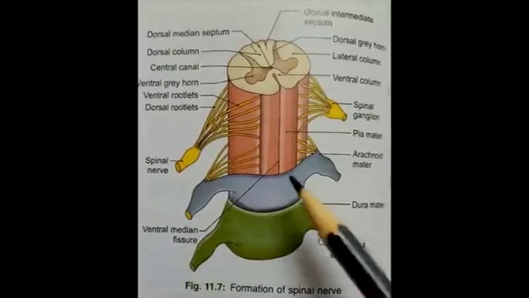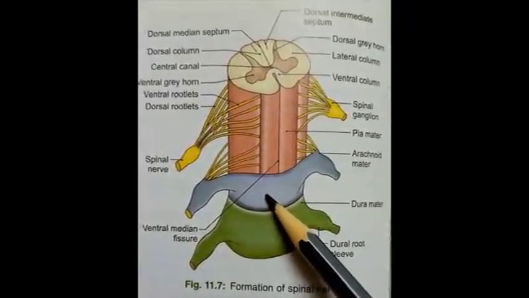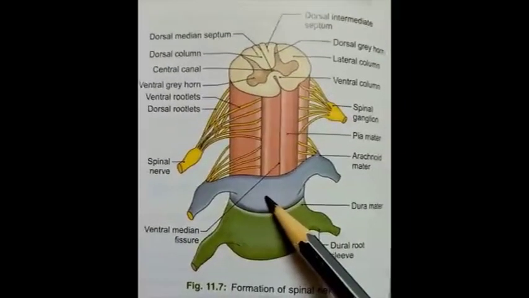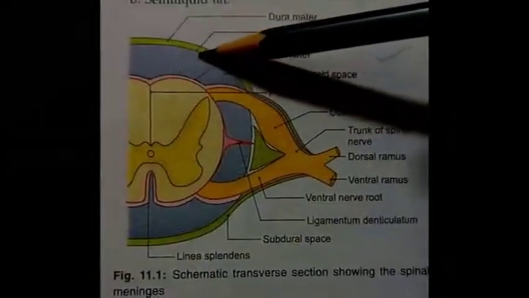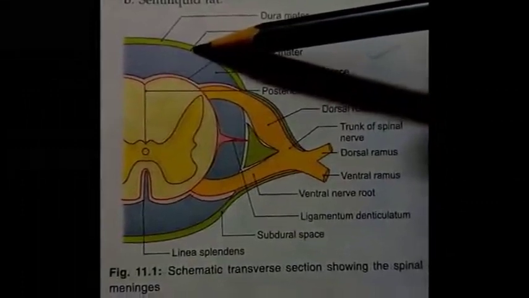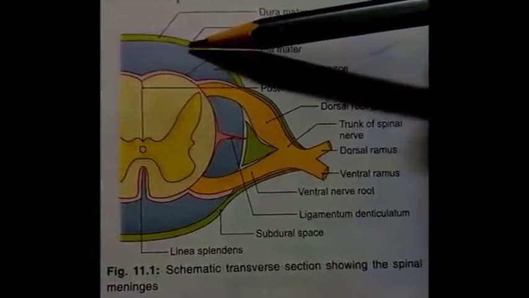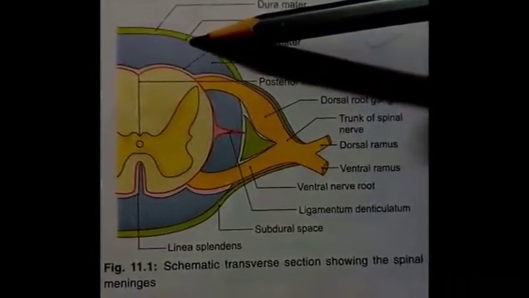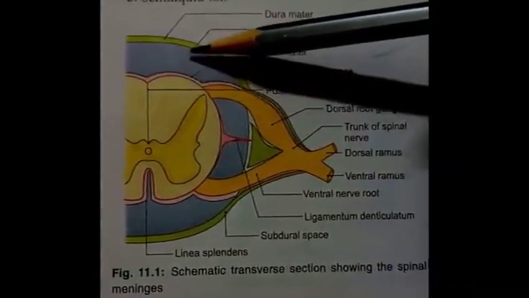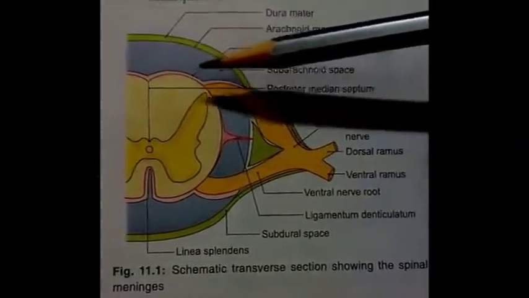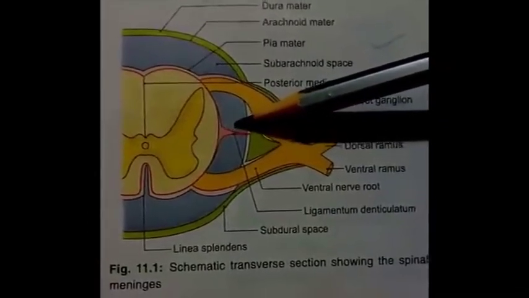Next is arachnoid mater. Arachnoid mater is a thin, delicate and transparent membrane that loosely surrounds the entire central nervous system. So this layer is arachnoid mater. It is loosely attached to the dura but firmly attached to the dura at places where some structures pierce this membrane, like the arteries which pierce this membrane to reach the spinal cord. So at that area this layer is tightly attached to the dura mater, and also at the ligamentum denticulatum this layer is tightly attached to the dura mater.